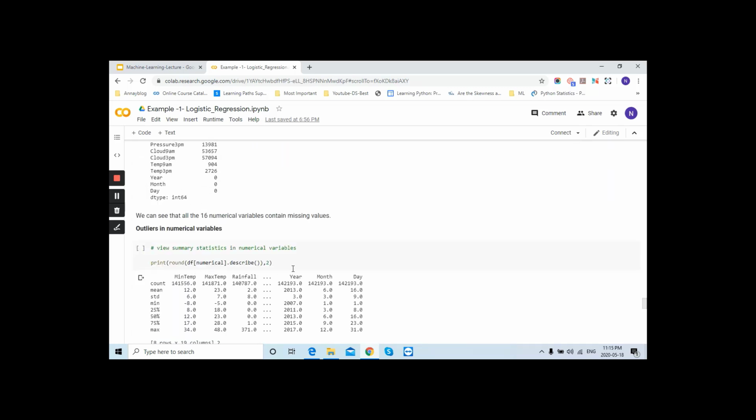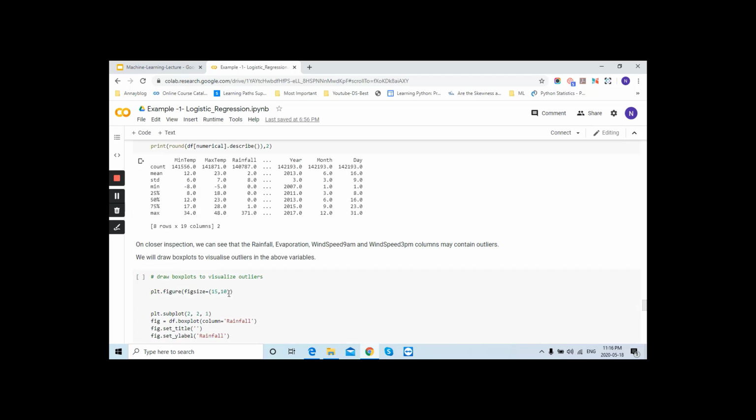Now we will check the outliers using the describe function, as I have told you how you can check it. Apart from the mean, you can check the value of this one, right? So this is very, very far away from your mean value. The difference is coming very high. On closer inspection, we can see that rainfall, evaporation, and wind speed columns may contain outliers. So these 3 are not showing right now because it's a large data set.